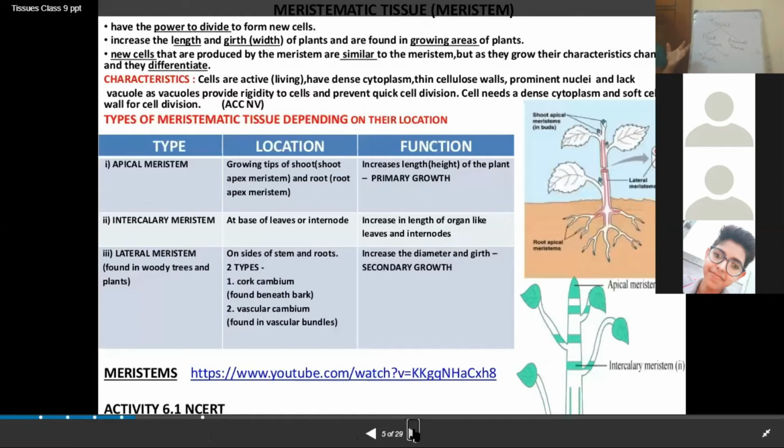Let me tell you, students, I am missing this chapter. Why? Because when I was teaching this in school, I used to take the students out into the outer environment, to the plants, so that they could easily identify the various levels of organization, and where the meristematic tissue is present and where the permanent tissue is present.